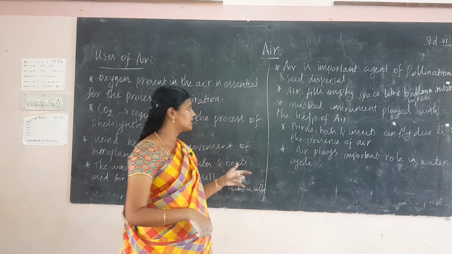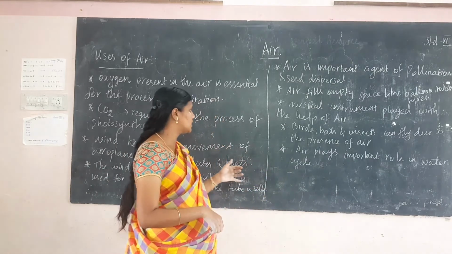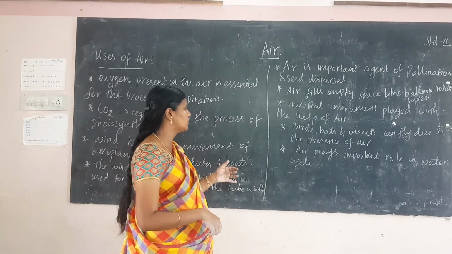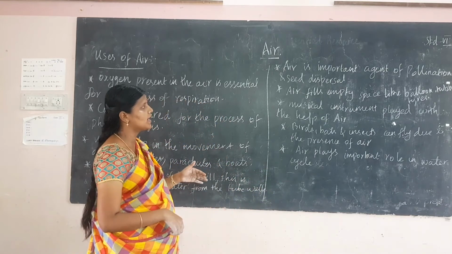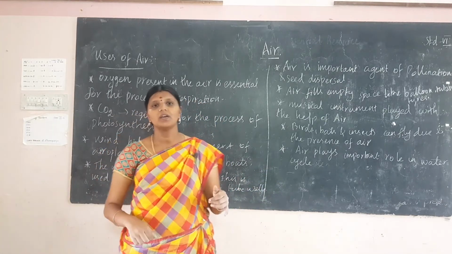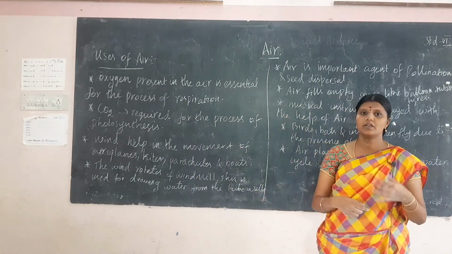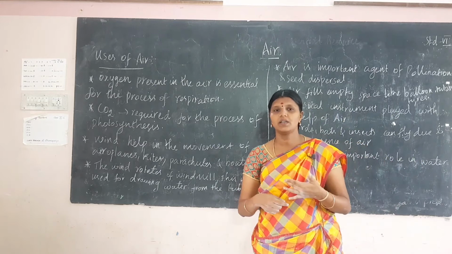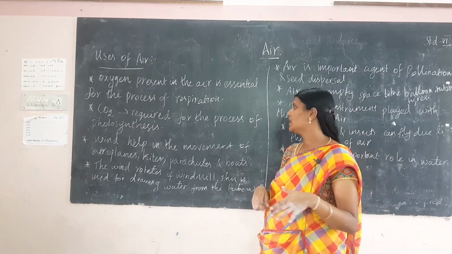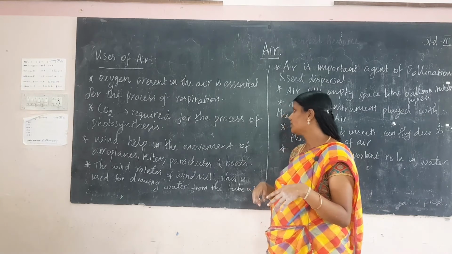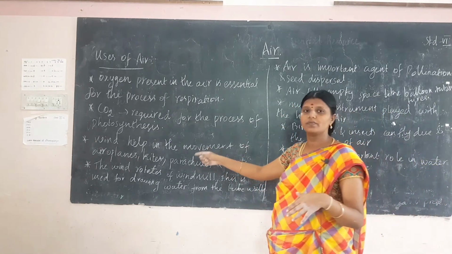And next, birds and insects can fly due to the presence of air, and air plays an important role in the water cycle. First of all, uses of air. Oxygen present in the air is essential for the process of respiration for both animals and human beings. Carbon dioxide is required for the process of photosynthesis. For that it is very useful.